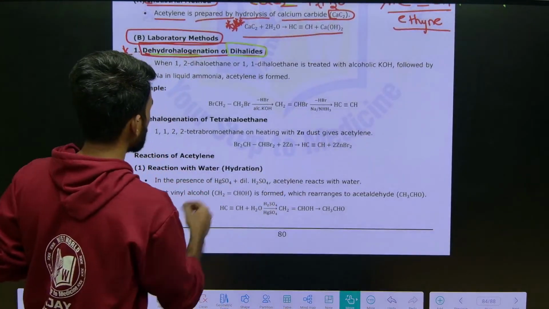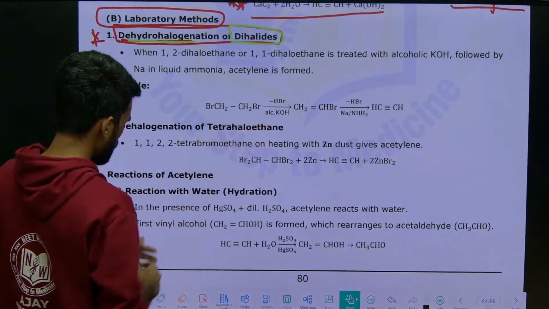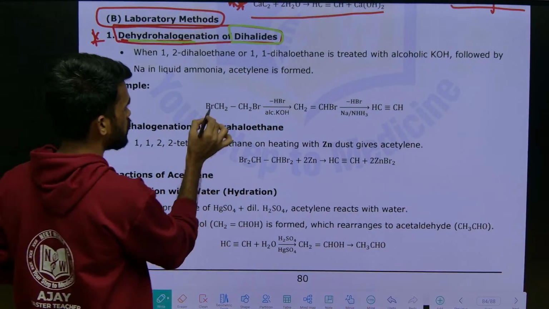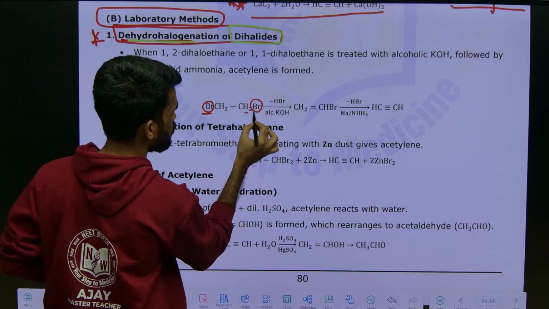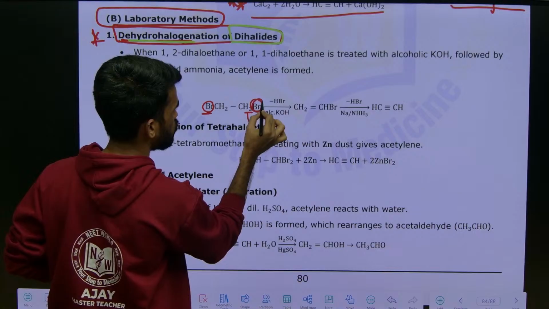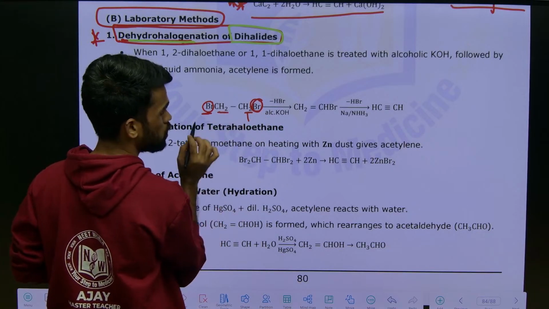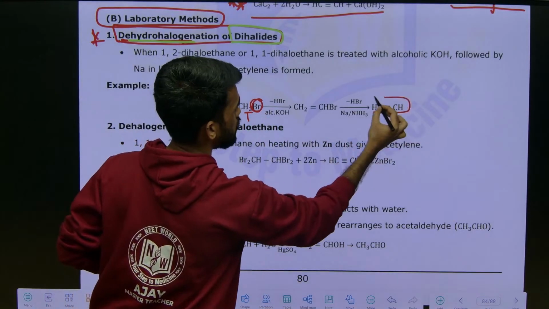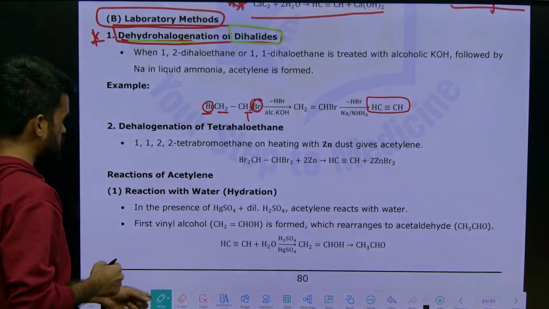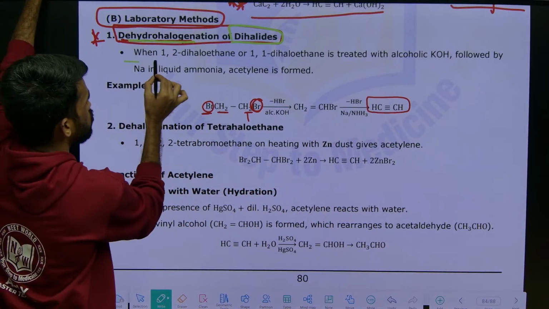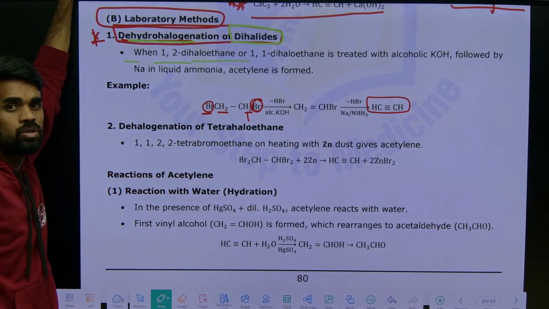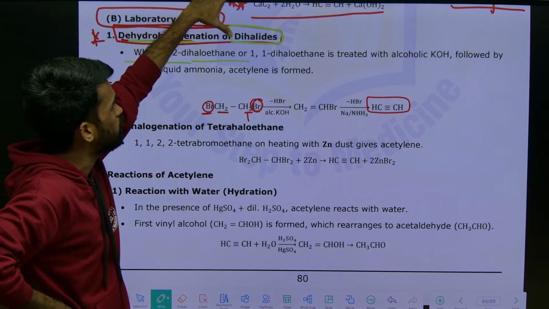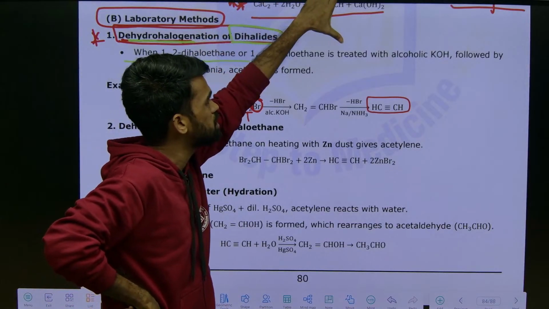Look at here, in the given compound, there is one bromine here, and one bromine here. So this bromine we remove with the hydrogen here, and this bromine we remove with the hydrogen here. So finally we will be getting a product like this. So read this statement once again.